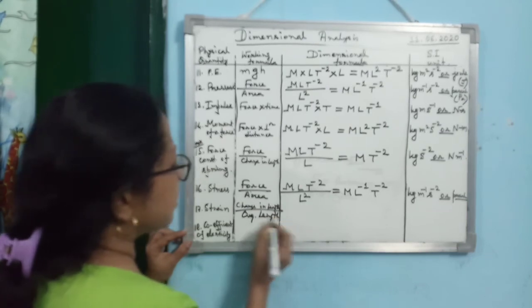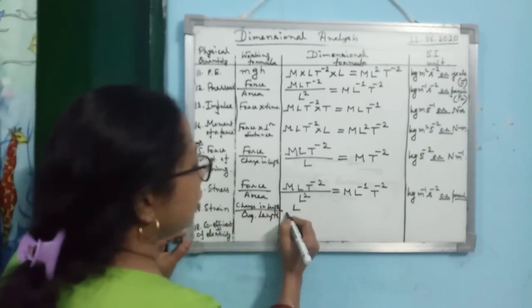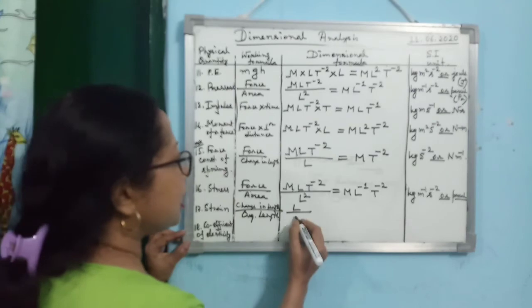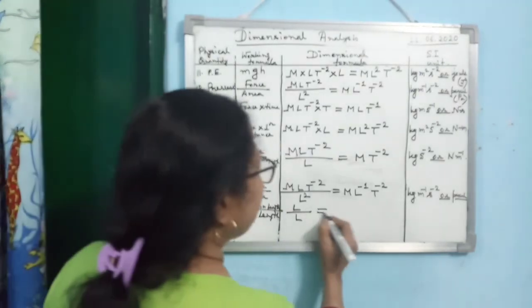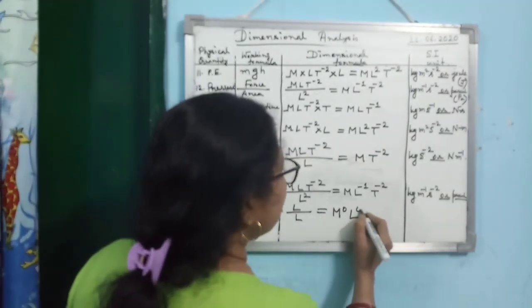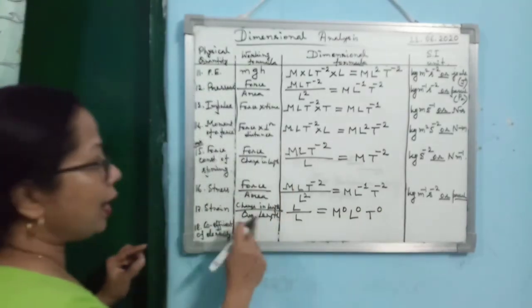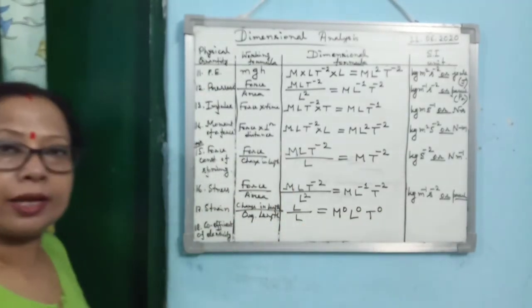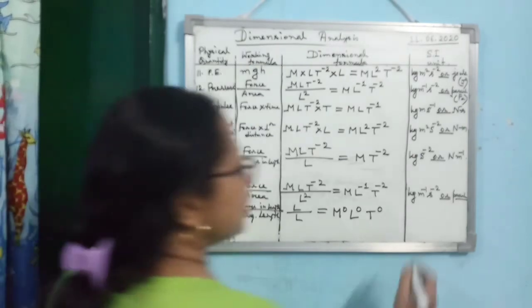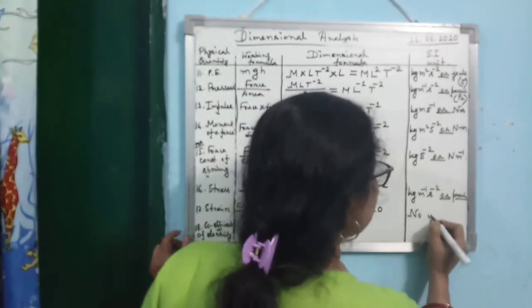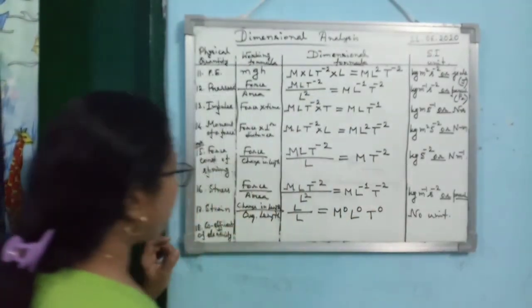So here you see, what is the change in length? It will be L only, and the original length is L only. So what are you getting? That it has no dimension. So strain has no dimension. Is that clear? Strain has no unit also. This is the point you have to remember.